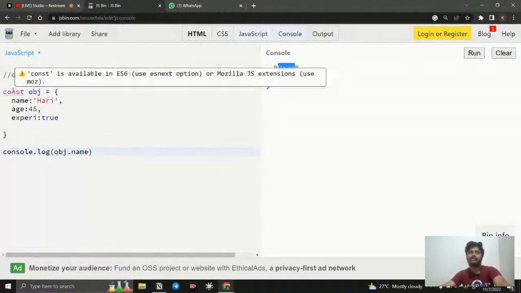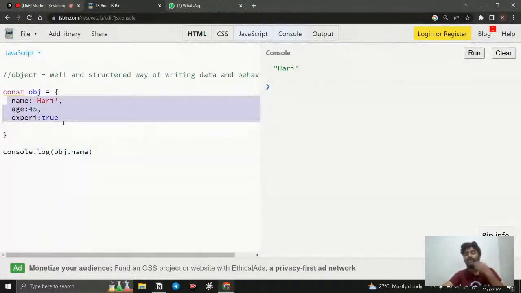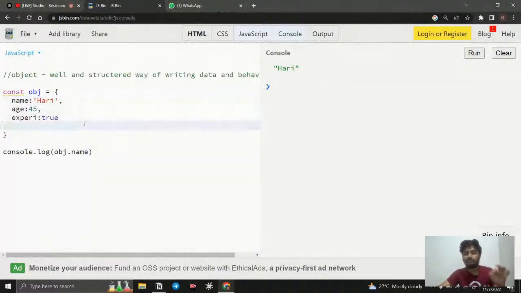Let's think about that. Without this object, what I need to do is create more variables, like let name is equal to Harry, let age is equal to 45, let experience is equal to true. It is freely available and it is easily accessible. But being easily accessible, it is easily changeable because they are ungrouped, right? But that information is related to a single person, like a person's information, so we need to group it.